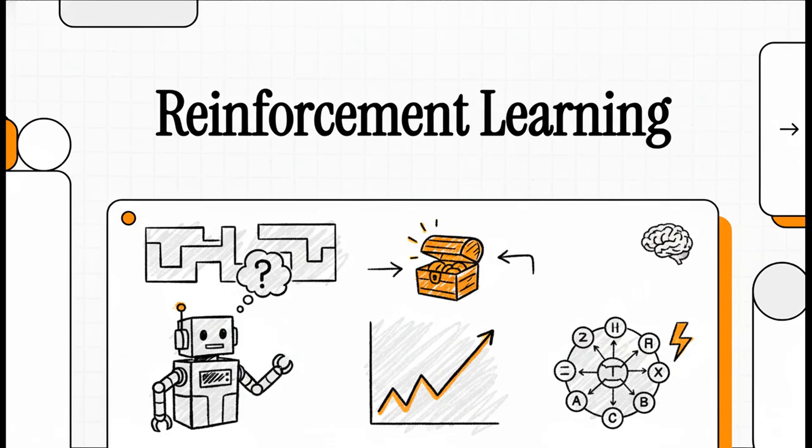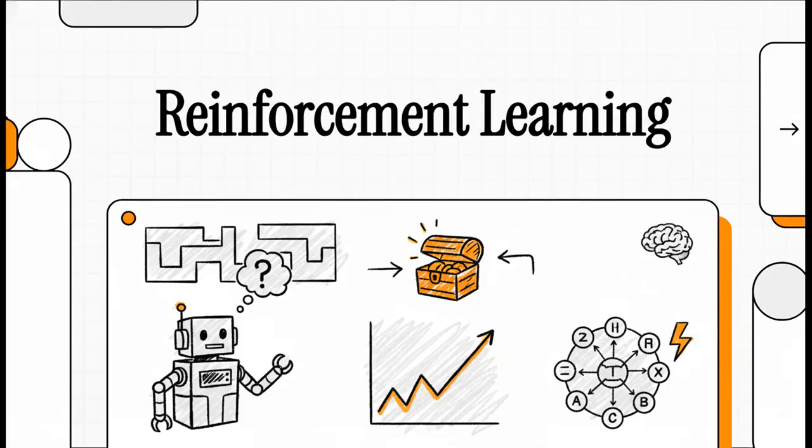Hey everyone. So, have you ever wondered how a computer can learn to be a grandmaster at a game like Go? Or how a robot can figure out how to walk, all by itself, without someone programming every little movement? Well, that's the magic of reinforcement learning. And if you've got an exam on this coming up, you are in exactly the right place. We're going to break down all the core ideas you absolutely need to know.